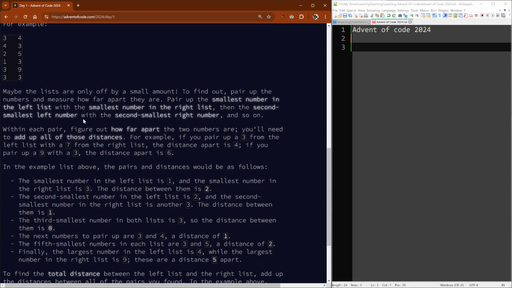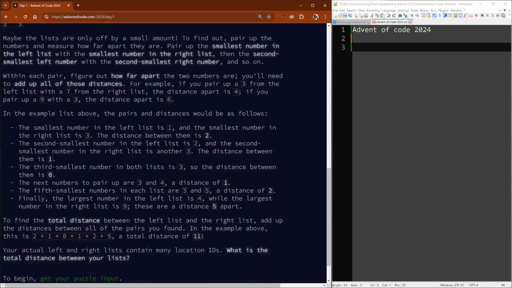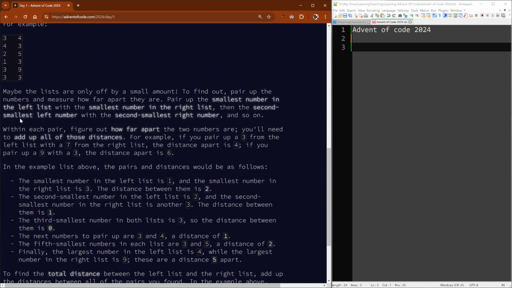For example, if you pair up a 3 with the left list with the 7 from the right list, the distance apart is 4. 7 minus 3 is 4. If you pair up a 9 with a 3, the distance apart is 6. In the example list above, the pairs and distances would be as follows. The smallest number in the left list is 1, and the smallest number in the right list is 3. The distance between them is 2.